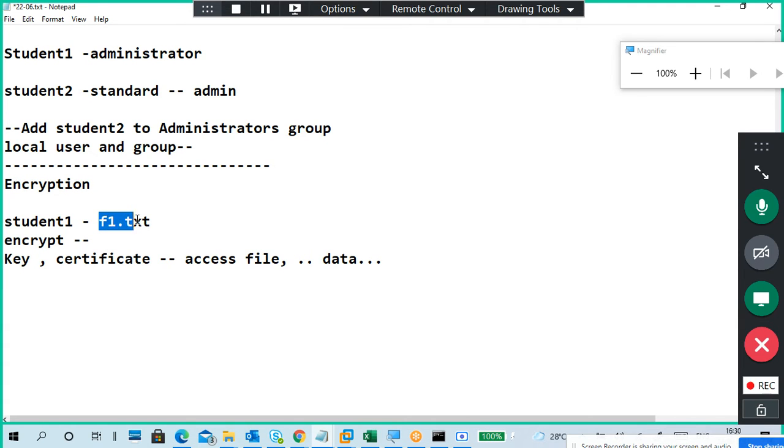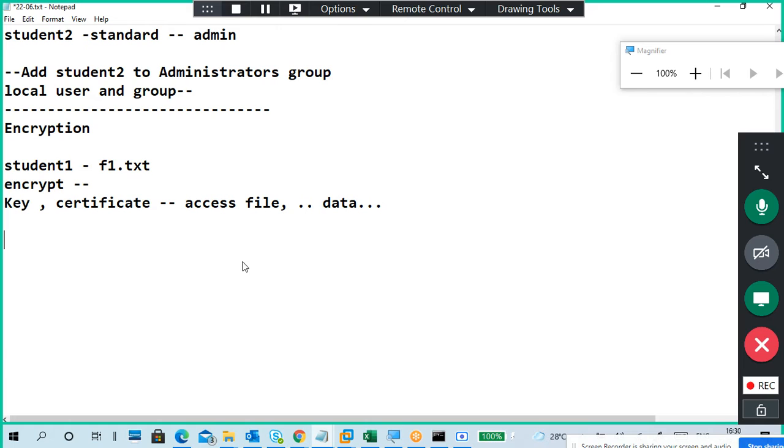So if I encrypt this file, we can't see the content of the file, or modify it, but using this key and certificate we can access the file. And by default, the user who encrypted it has a certificate in his user account.